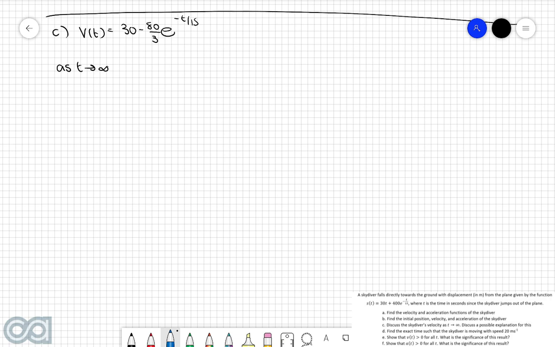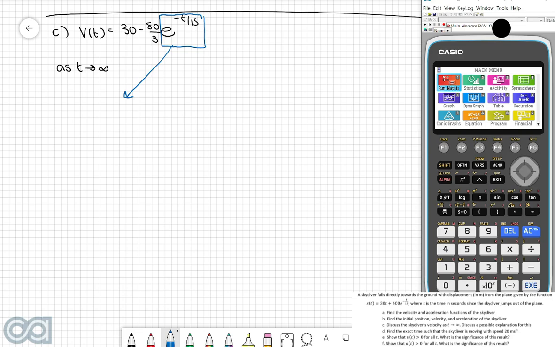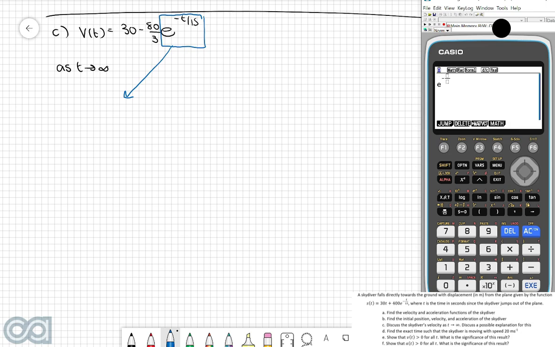So the easiest way to analyze what's going on here is I'm first of all going to take out this little section here and analyze what happens to this one factor as t approaches infinity. Now what I'm going to do here, just to make things a little bit easier for us, I'm going to come up to our graphics calculator and I'm going to pop this expression in. So I've got negative something over 15, and because we want to analyze this as t approaches infinity, it means that we're just going to put a really big number here.